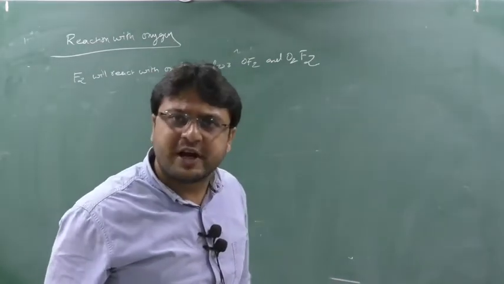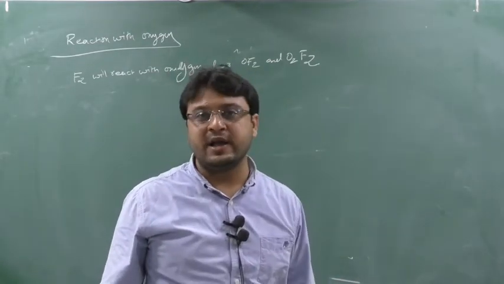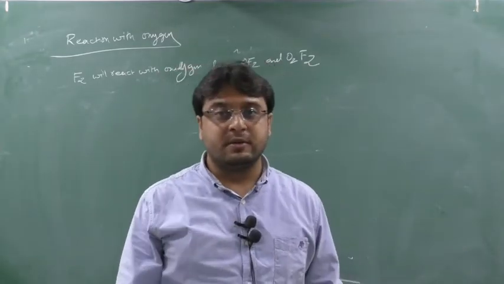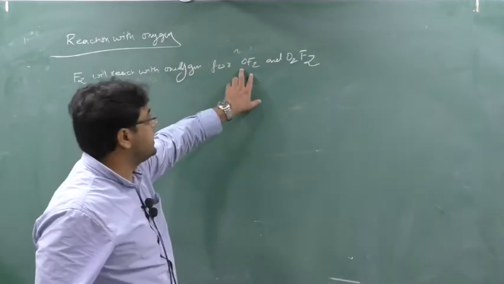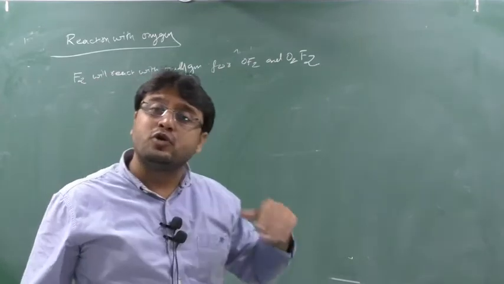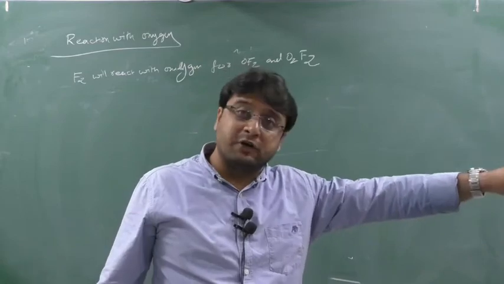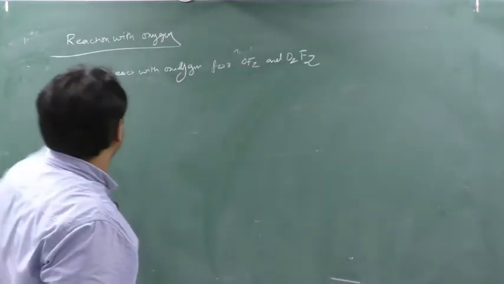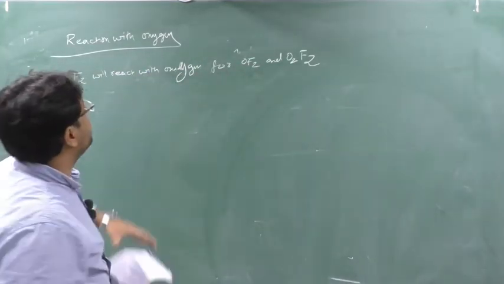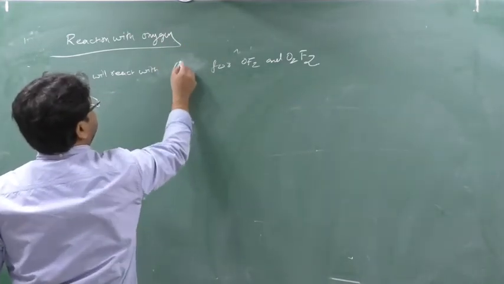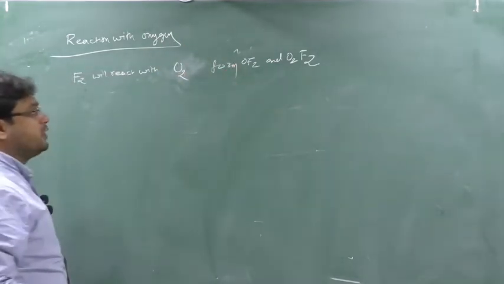Can fluorine form oxides? No, fluorine cannot form oxides. Why? For making oxides, oxygen should have a negative charge. But here oxygen cannot be in the negative state because fluorine is the most electronegative element of the whole periodic table. Fluorine will attract electrons from oxygen also. So fluorine reacts with oxygen to form OF2 and O2F2.